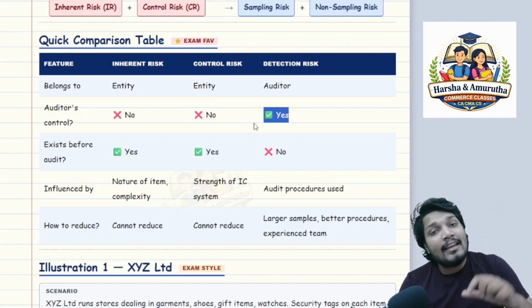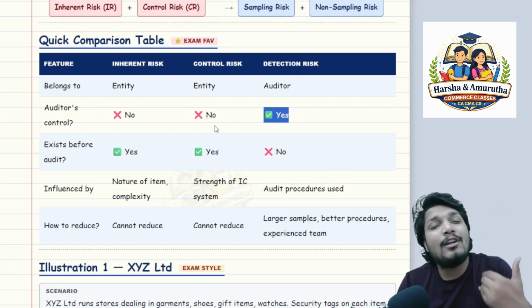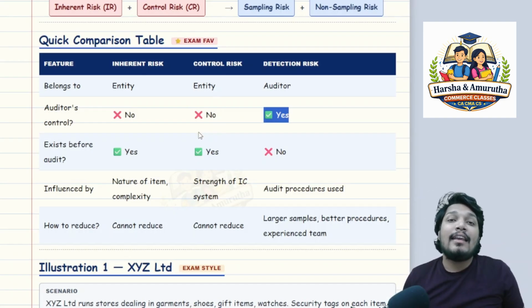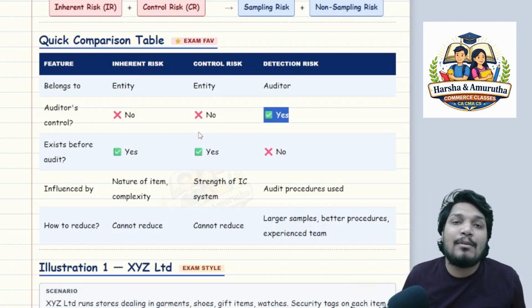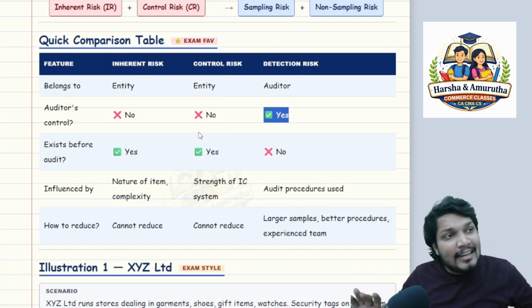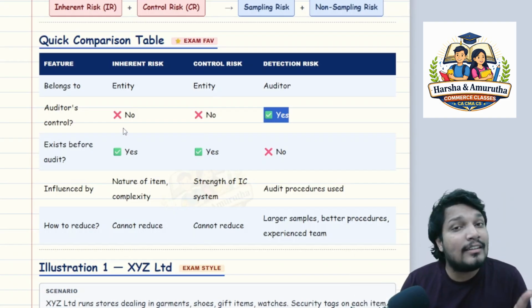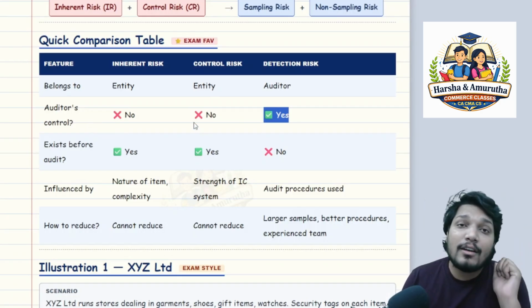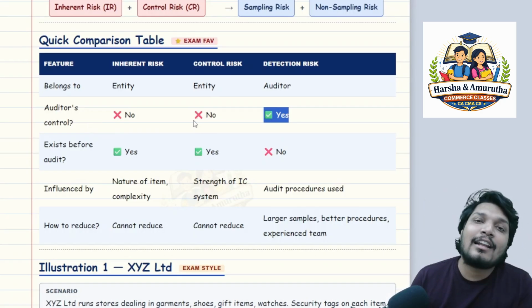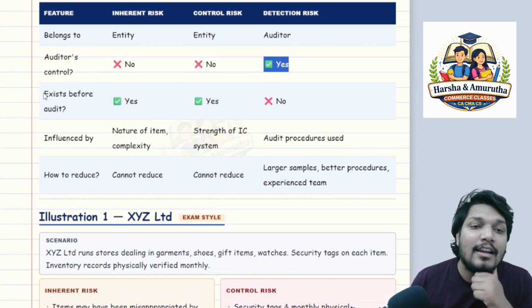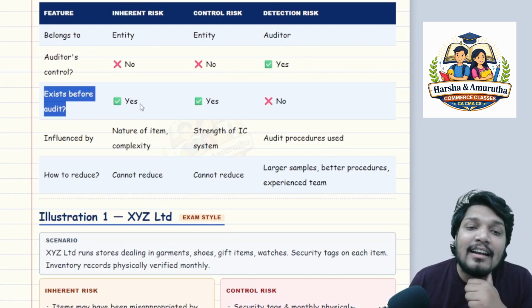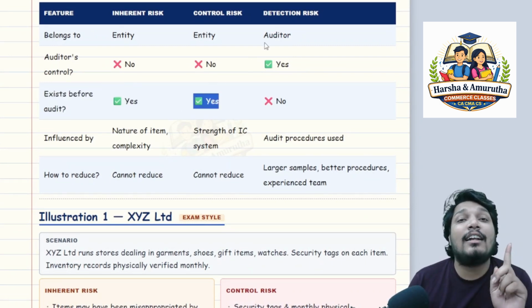Whether the auditor has control over detection risk? Yes, sir. He can apply procedures, he can do further audit procedures, he can increase his sample size, he can increase his testing. Thereby he can reduce what is called detection risk. So it is under the auditor's control, because it belongs to the auditor only. That is why he can control. Otherwise, he can't control. Right? Exists before audit: inherent risk, yes sir. Control risk, yes sir. Detection risk, no.